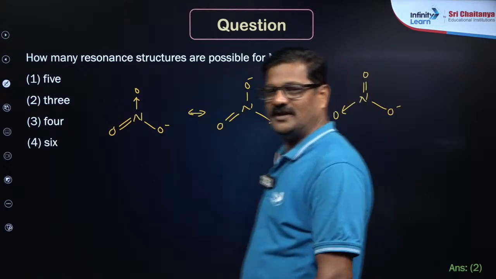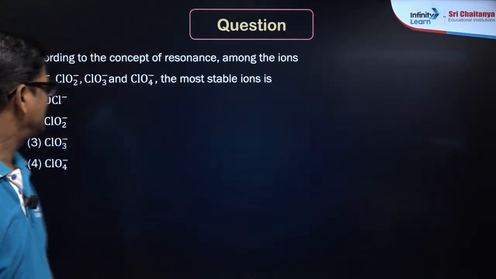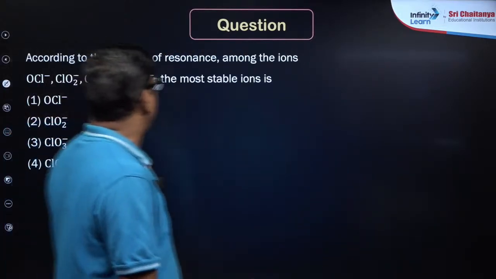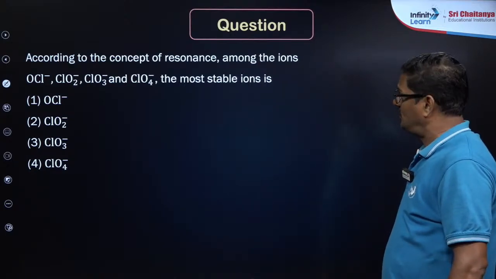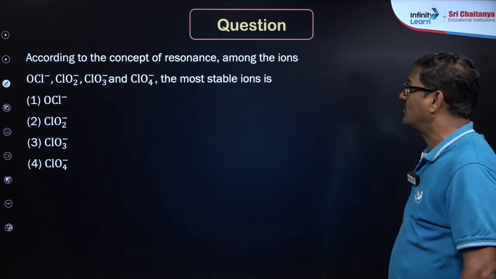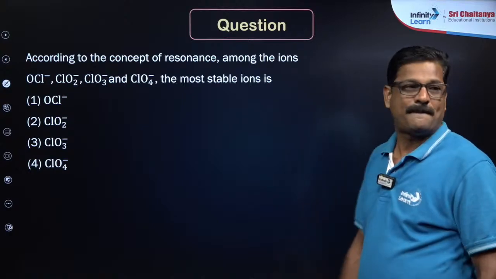ठीक है, ये तीन स्ट्रक्चर्स. Yes, it is. And according to the concept of resonance among the ions OCl minus, OCl2 minus, OCl3 minus, OCl4 minus, but the most stable ion is.